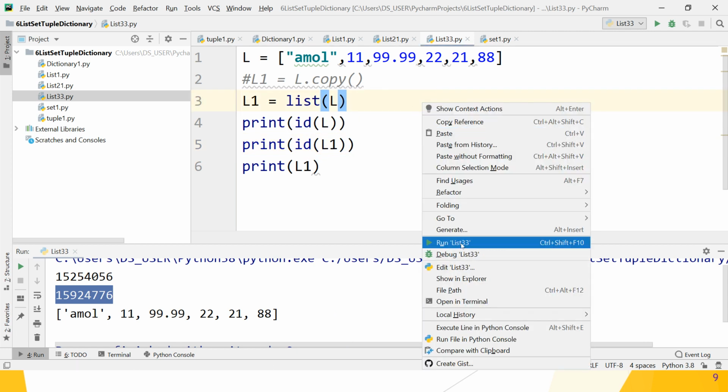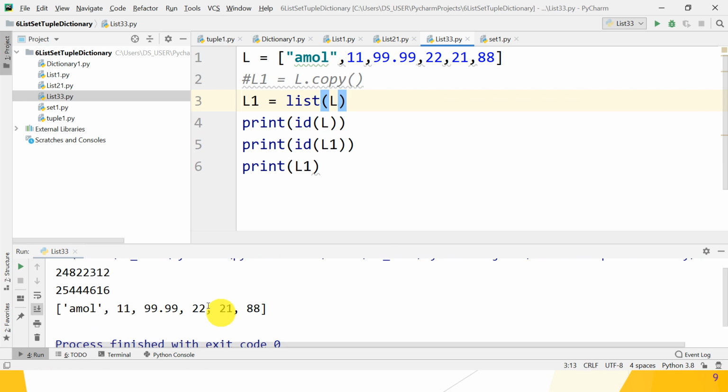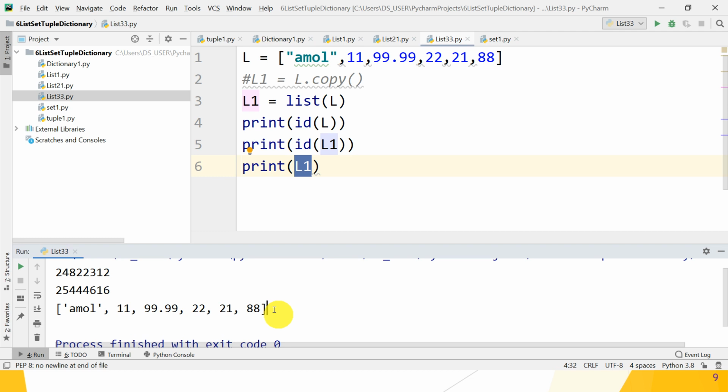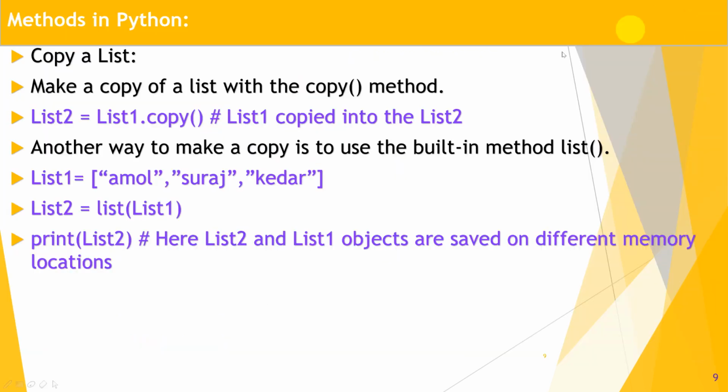Let's check whether it works. Two different memory locations are allocated, and when you print L1, the whole L list is copied as it is into L1. Great, guys, I hope you understand the copying method using list. Let's move to another.